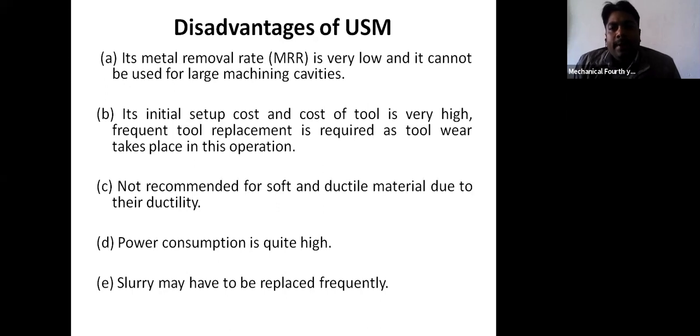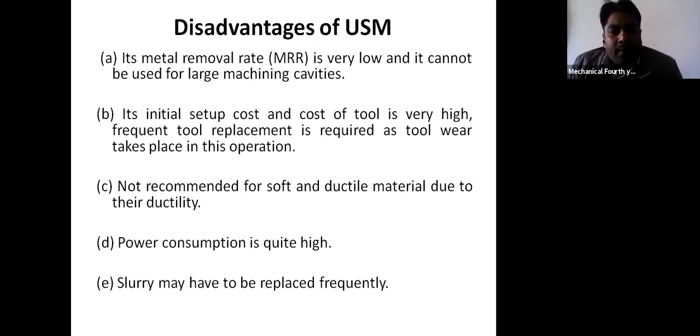In this case there is tool wear because the tool is always in contact with the abrasive particles. Due to this, tool wear takes place, and frequent replacement of the tool is required. Next, it is not recommended for soft and ductile material due to their ductility. This process is only suitable for hard and brittle materials, and not at all suitable for ductile materials.